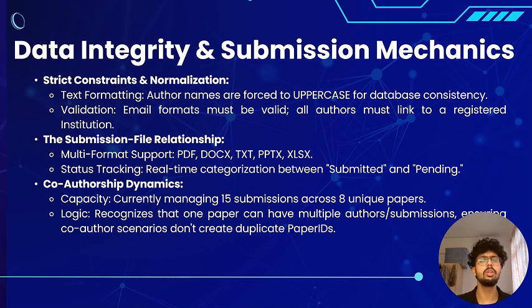Okay, so to keep our database clean, we have set strict rules. For example, all author names should start with uppercase, and every author must be linked to a registered institution. This keeps the data consistent for the final program. Our system handles different types of files such as Word and PDF, and tracks if they're submitted or pending. So a great feature of our case scenario in Research Hub is how it handles teamwork. We currently have 15 submissions for 8 unique papers, which proves the system can successfully manage several authors working together on one project without duplicating the data.